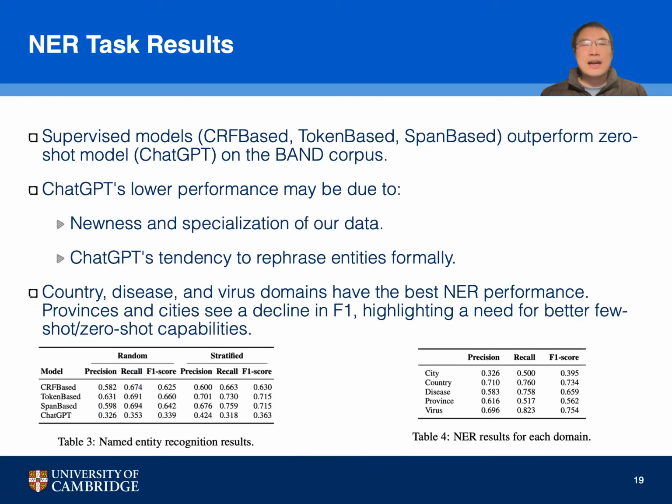This is the NER task results. We found that supervised models have superior performance compared to the zero-shot model like ChatGPT. The possible reason for ChatGPT's lower performance could include the novelty and the specialized nature of our dataset, which may not be well represented in ChatGPT's training data. Additionally, ChatGPT may formalize entities, which could affect its ability to recognize them in the specific context of our data.